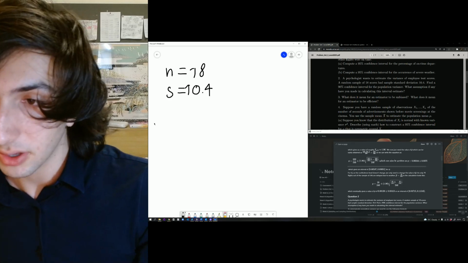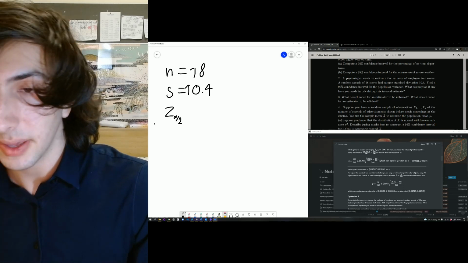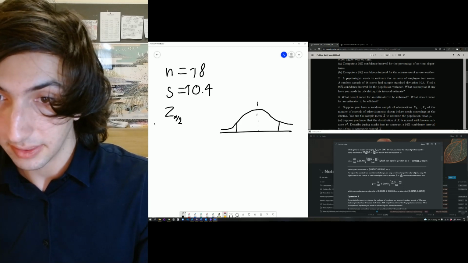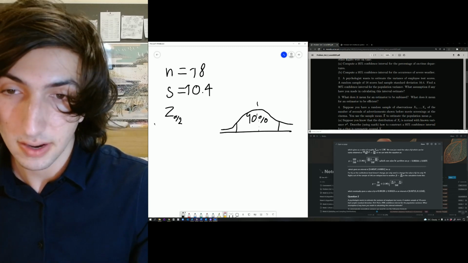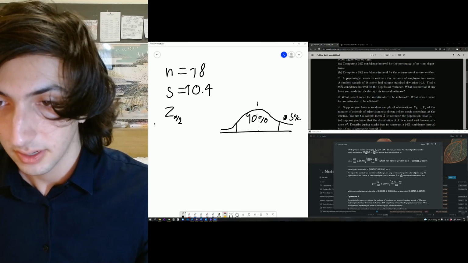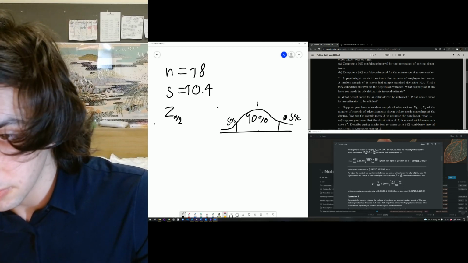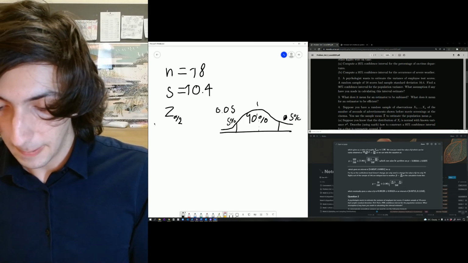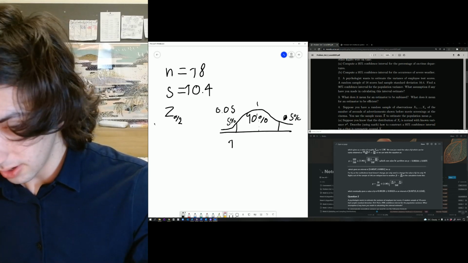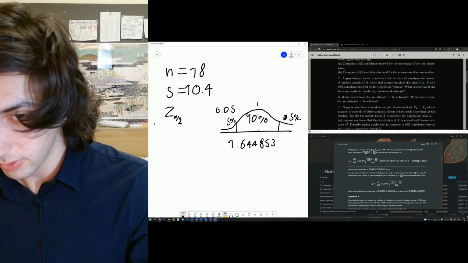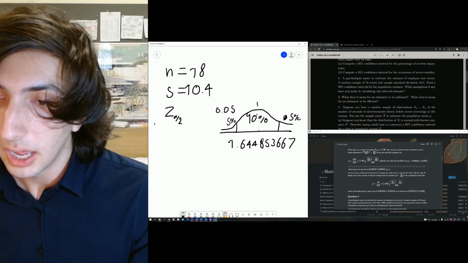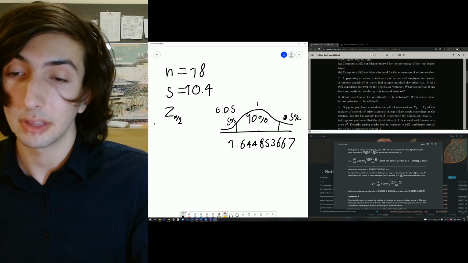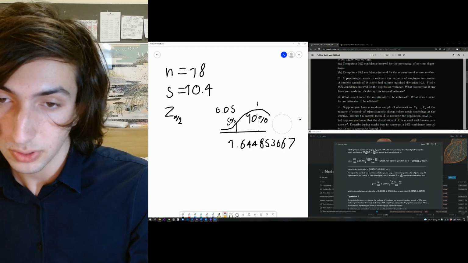So first of all, let's start with the confidence interval. What is that going to be? Once again, if we look at the normal distribution, and this area is occupied 90%, then each of these areas are going to be 5%. So we're going to do the same thing. We're going to put 0.05 into our calculator and calculate it out. That is going to give me roughly 1.644853667. Just put it into your calculations.